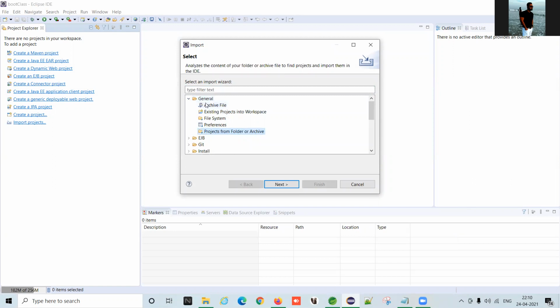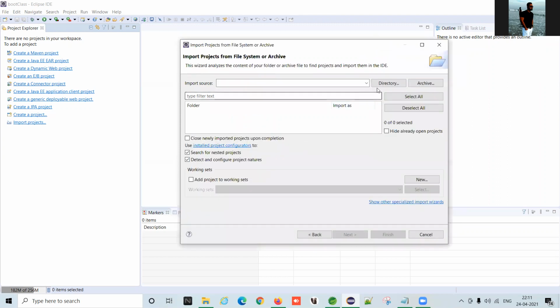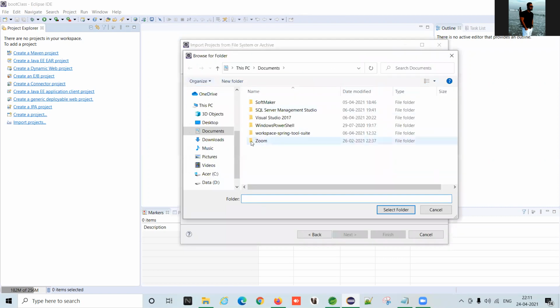In the General folder, there are four or five options: Archive, File, Existing Project, File System. So we are going to use Project from Folder or Archive. Then next, give the directory path. Directory path means the project's path.